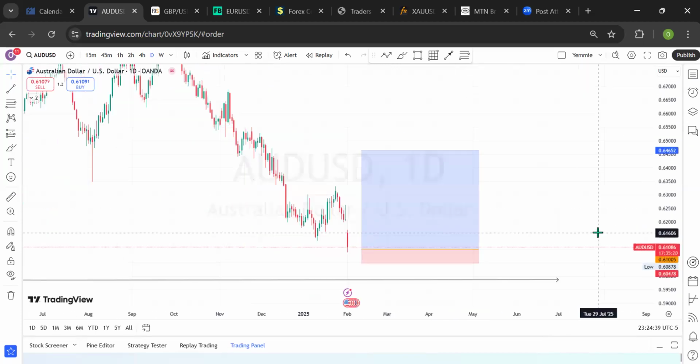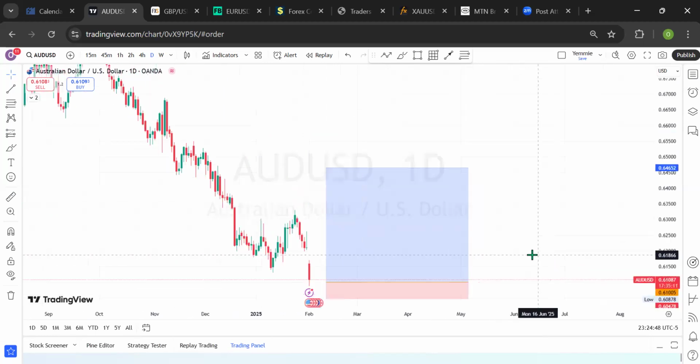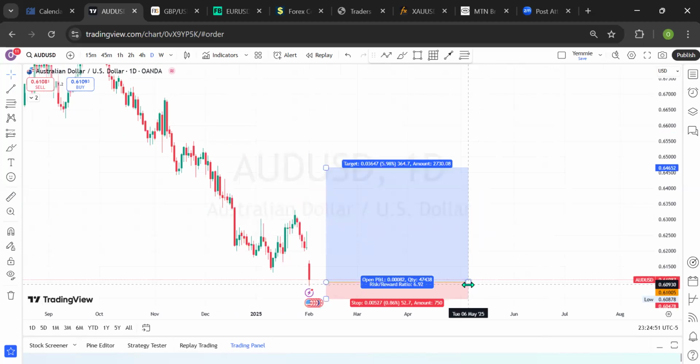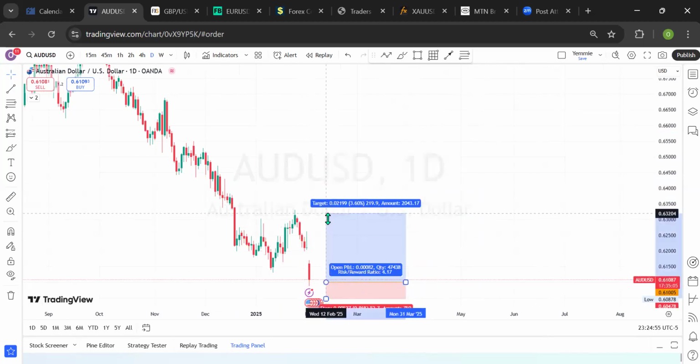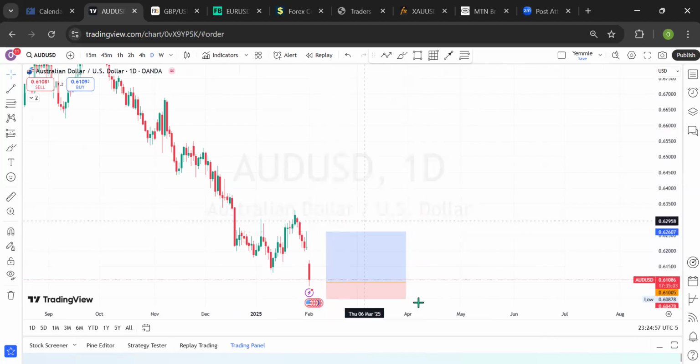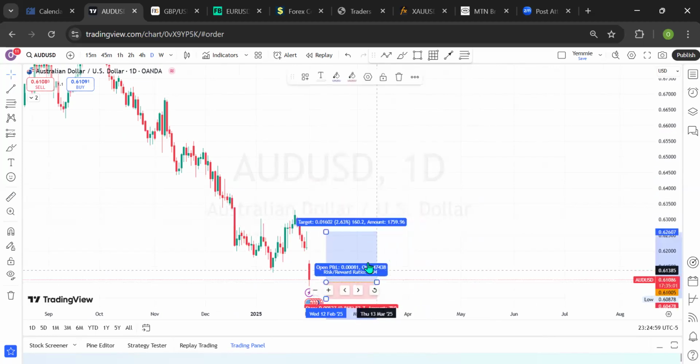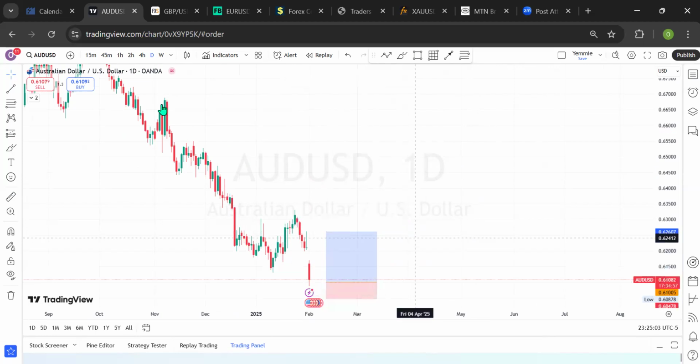What is the average daily range for AUD US dollar? This has done a lot already, so I'll be expecting a buy on this currency pair for this week, targeting this high. But this is too much, by the way. This is for the daily time frame, so it can't be that greedy. Okay, let's check. This is about 160 pips, which is great.